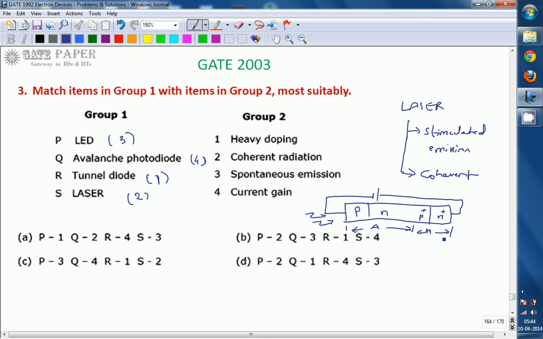So the reverse saturation current generated by the light is very small, and it is multiplied by M in this multiplication region, and the output current becomes very large. That's why even a small light gives a large output current, because it provides internal current gain in the multiplication region. So avalanche photodiode is given current gain. So P3, Q1, Q4, R1, S2, that is, the answer is C.